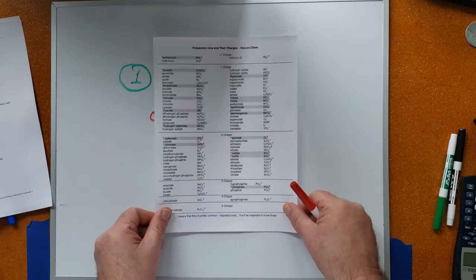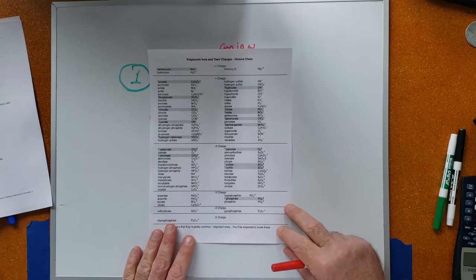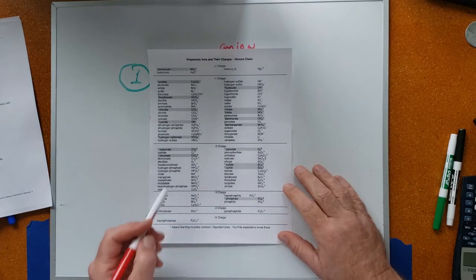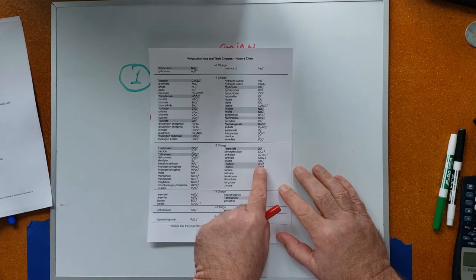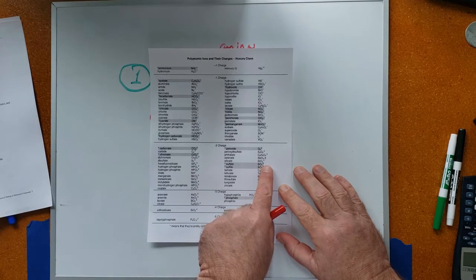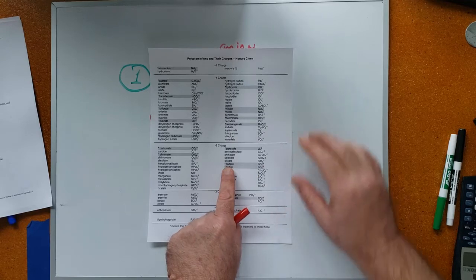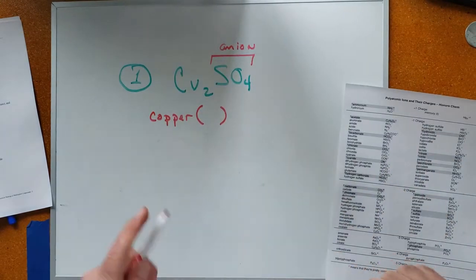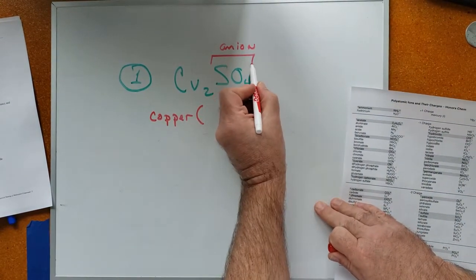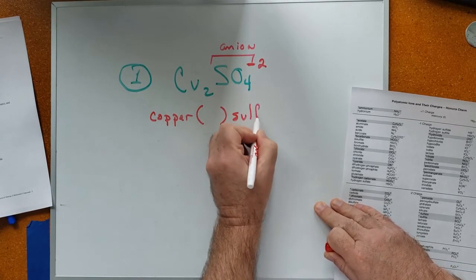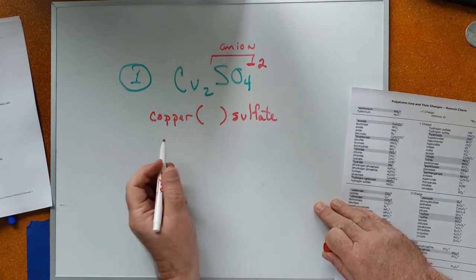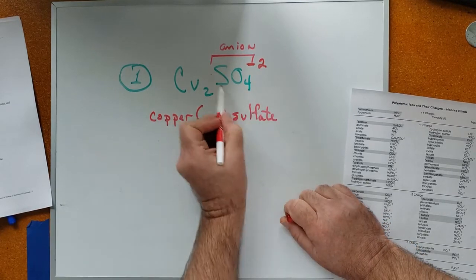Right? Here's my list of polyatomics. When I look this up, SO4, it's right there. SO4 has a -2 charge and is called sulfate. And there's only one of them here.